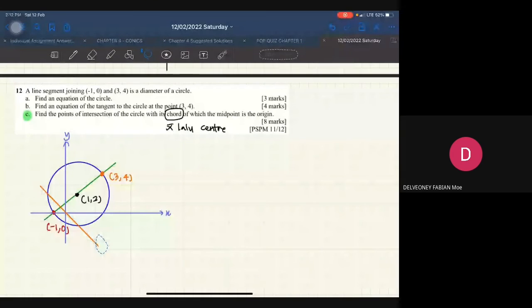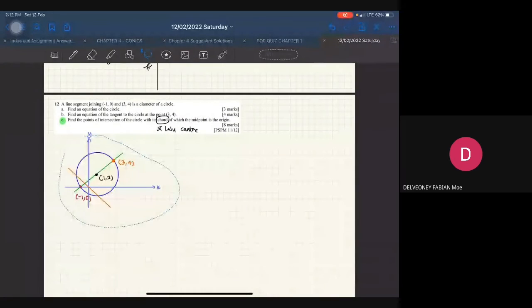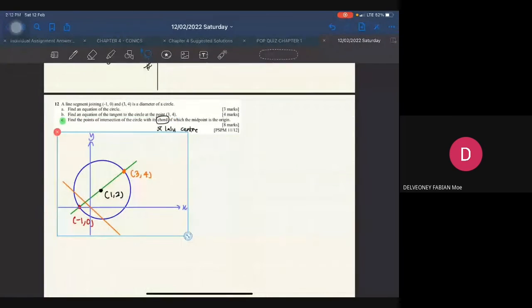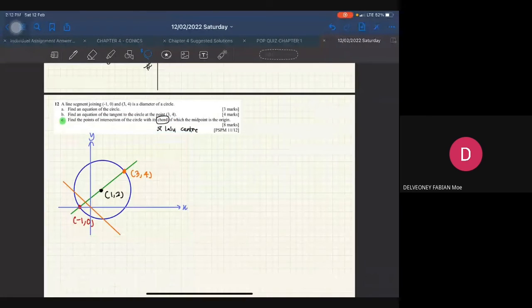Dia kurang lah. Sekejap saya sikit ke sana. Okay, settle. Alright, so let me make this one a bit bigger. Resize, besarkan sikit. Okay, settle dekat situ.